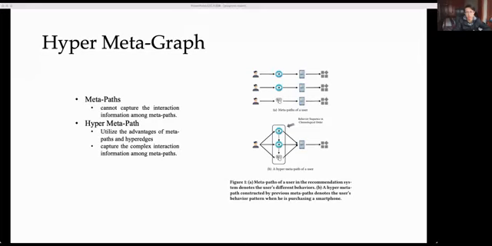We can build a hyper-meta-path based on the previous three meta-paths, as shown in the second part of the figure. The hyperedge links the user and the item. The hyperedge consists of three behaviors that are connected and sorted in chronological order. With such a hyper-meta-path, we can learn the user's behavior pattern from it, which is that the user carefully viewed the item before purchasing, since we integrate the sequential information of the user's behaviors into the hyper-meta-path.